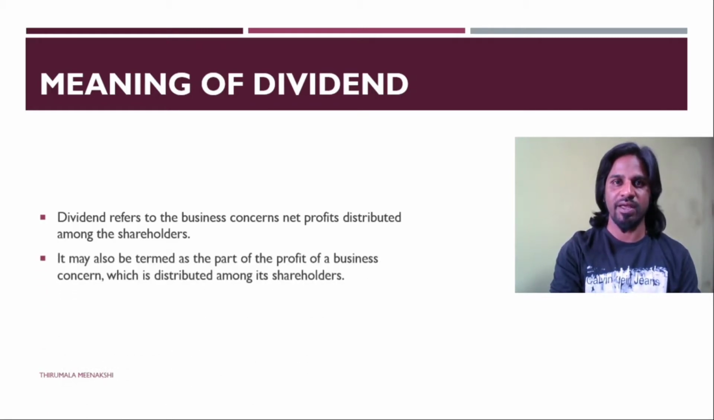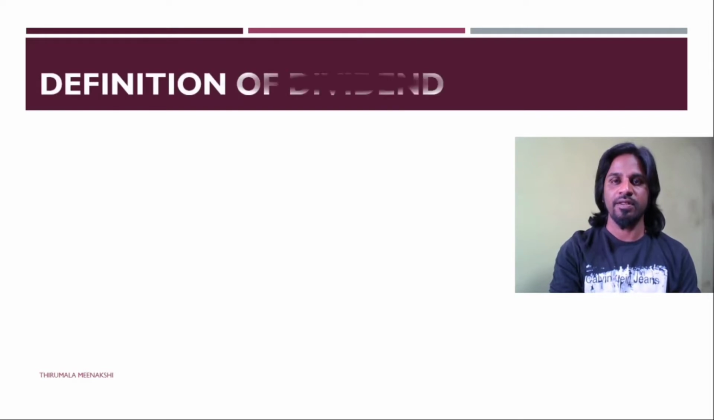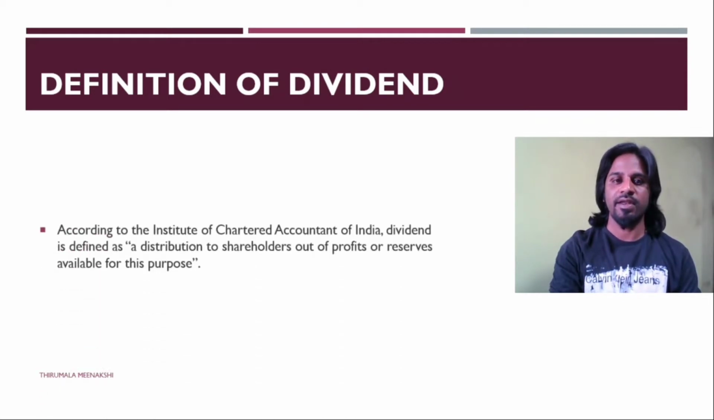Dividend by itself means dividing. The profit that has been earned by the company at the end of the financial year, dividing that money among the shareholders is termed as dividend. And the definition of the dividend goes this way according to the Chartered Accountants of India: it is the distribution to shareholders out of profits or reserves available for this purpose.